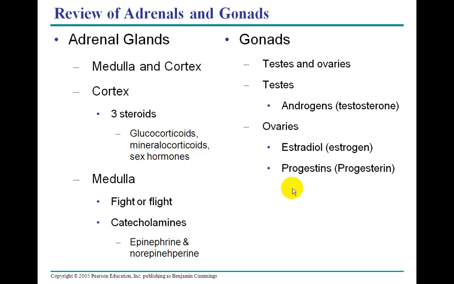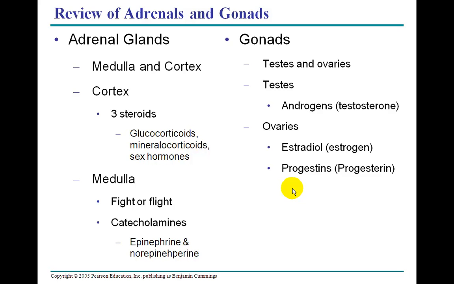Well, let's take a quick look over the adrenals and the gonads. Well, the adrenal glands, so we have the medulla and the cortex. The cortex deals with those three steroids, glucocorticoids, mineralocorticoids, and sex hormones. And the medulla, which is fight or flight, and the catecholamines, epinephrine and norepinephrine. The cortex deals with long-term responses to stress. The medulla deals with short-term responses to stress.